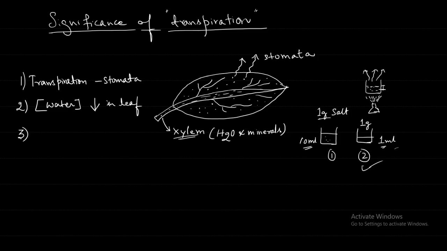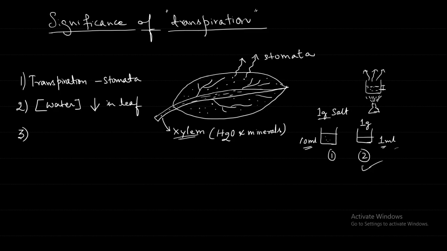From there it is moving to whatever places have less concentration. Same thing here in the leaf vein, this xylem, there is more water. So from more water it will move to which place? High concentration to low concentration. So this is also diffusion.